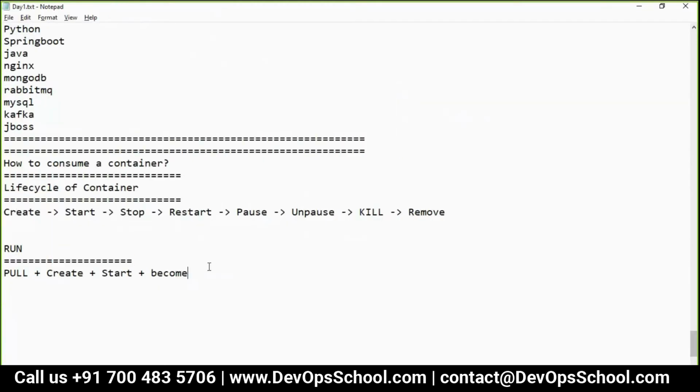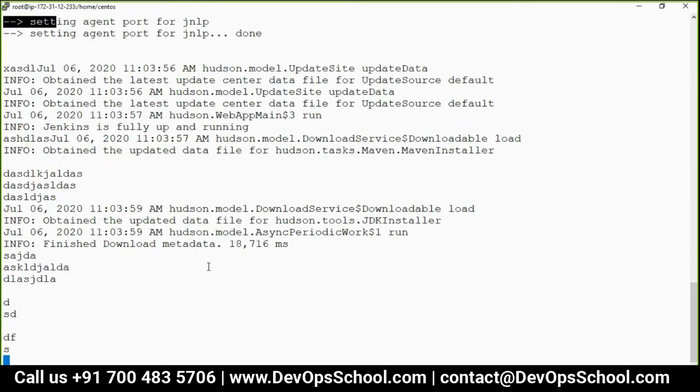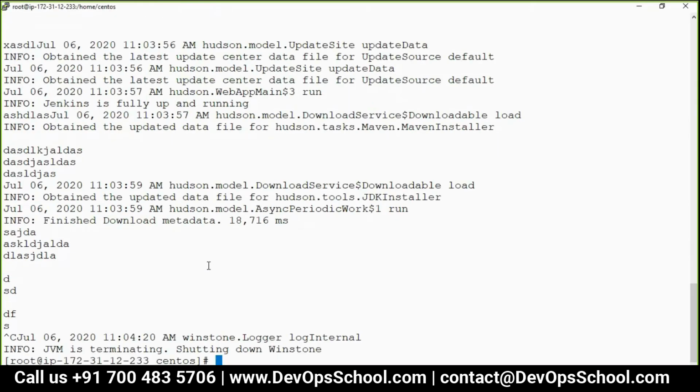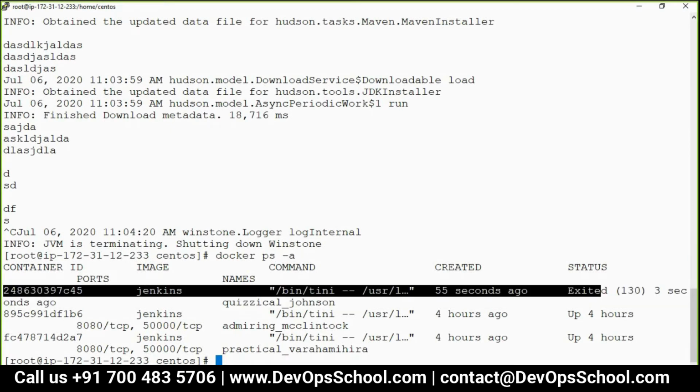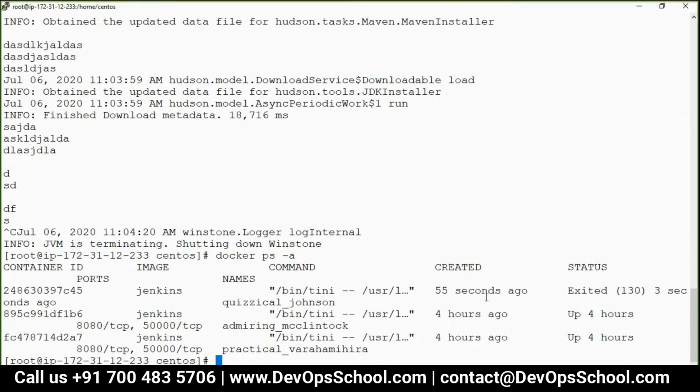If I do Control C, it cancels the container. See here, there is one container which got exited. This is the one I was talking about 55 seconds ago. So this is the way you can become.